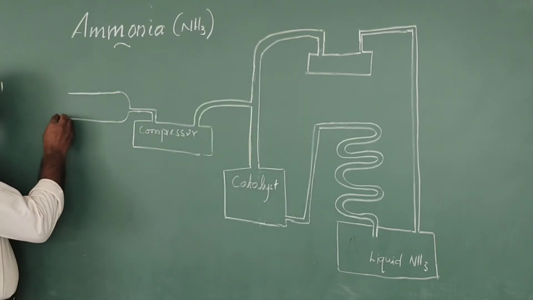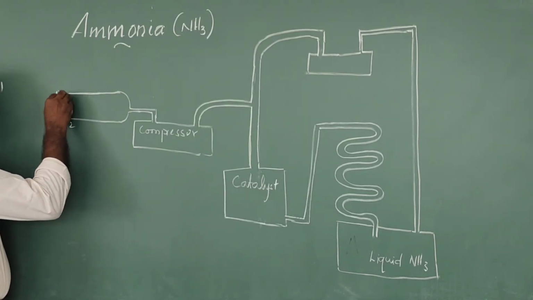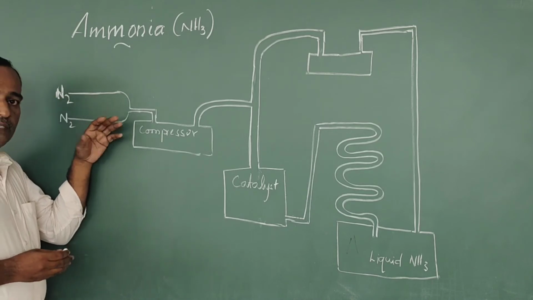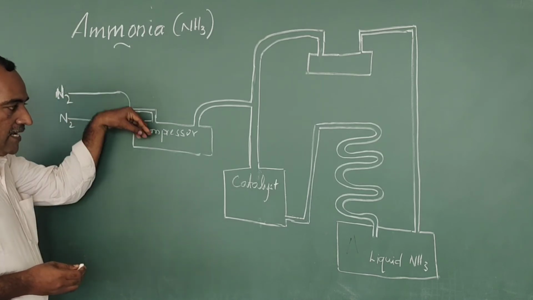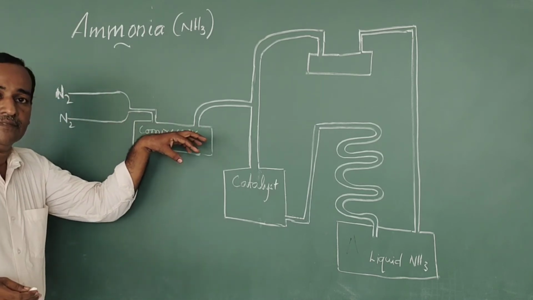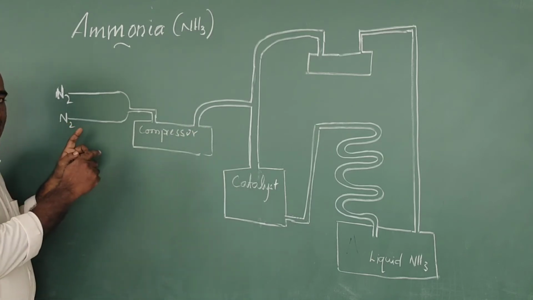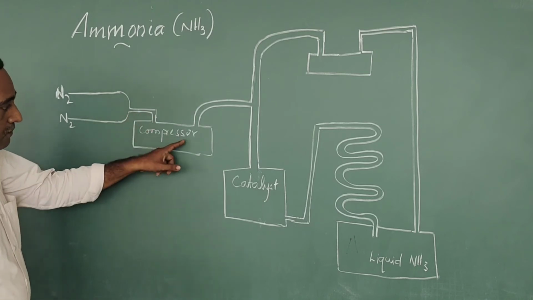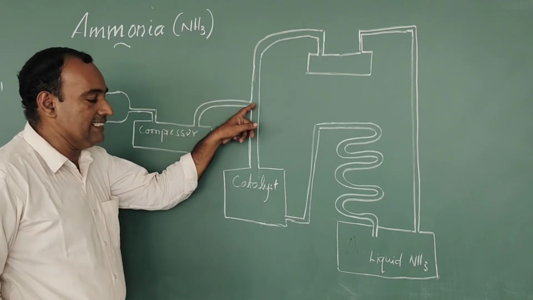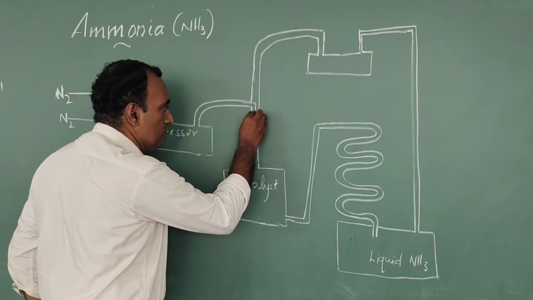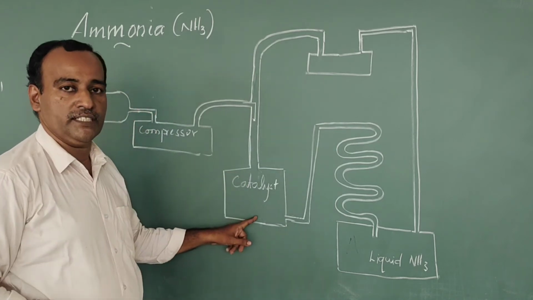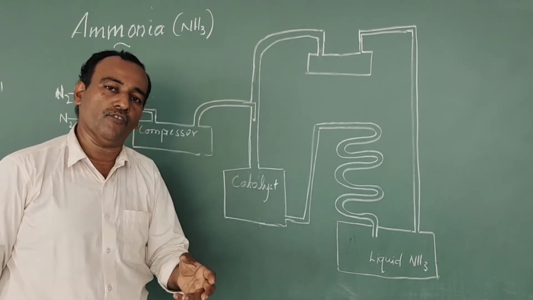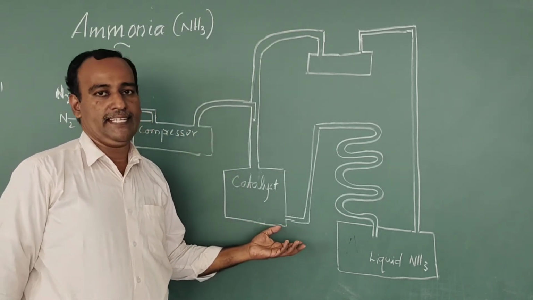See here, nitrogen and hydrogen from two cylinders pass into a compressor. There the gases nitrogen and hydrogen get compressed. The compressed nitrogen and hydrogen is then passed through a catalytic unit. We already studied that in the Haber process we use iron oxide as a catalyst.